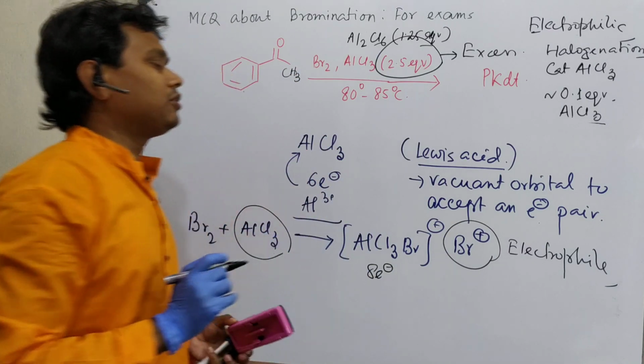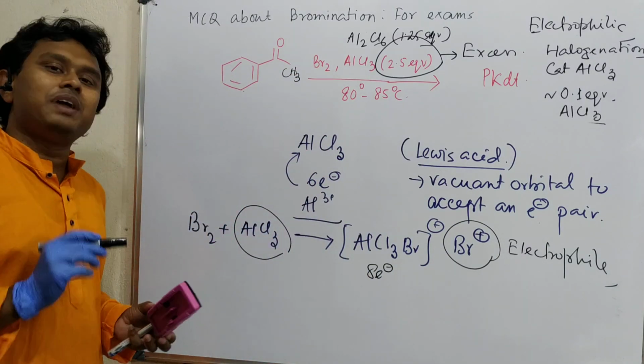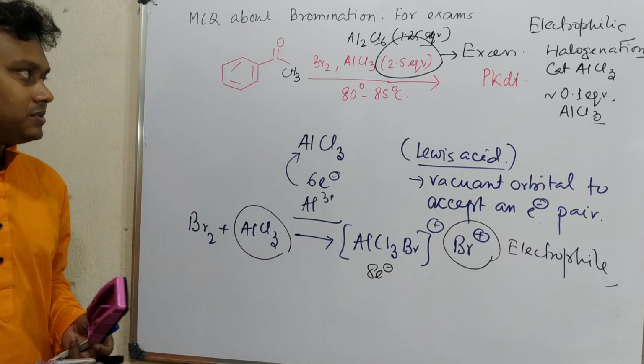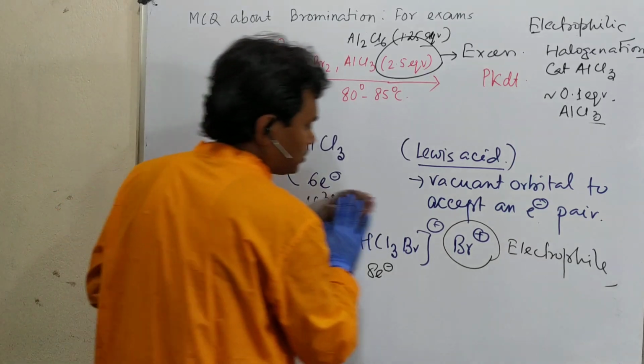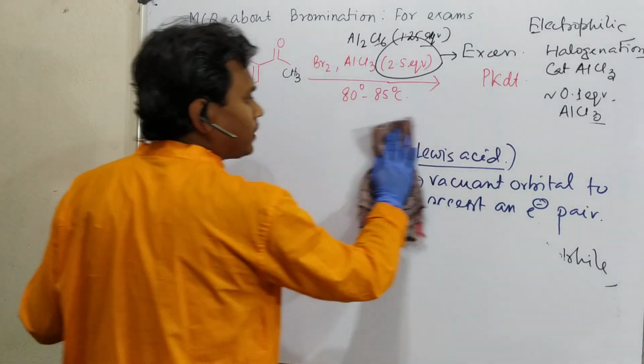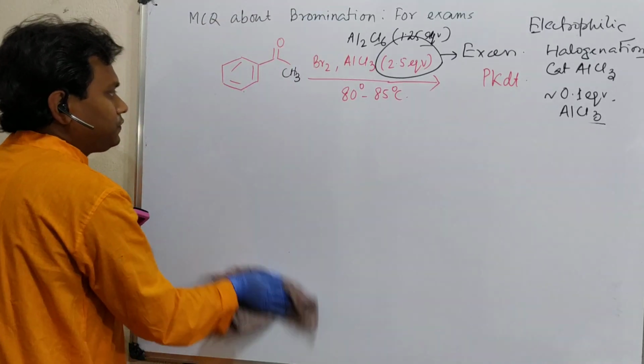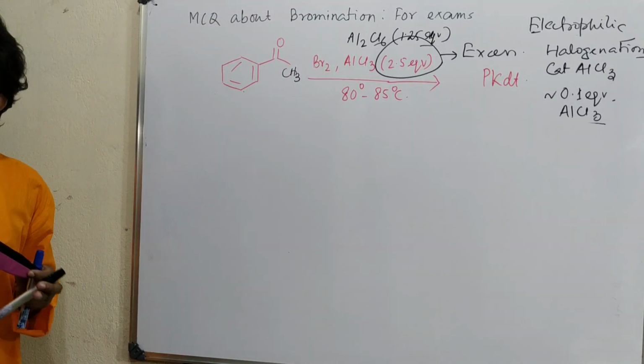Okay, so electrophilic halogenation, this thing. We have understood that Br plus is the main thing for our reaction. If Br plus is the electrophile, then we have to find out where the nucleophile is present. See, if you check this molecule, there are two chances.